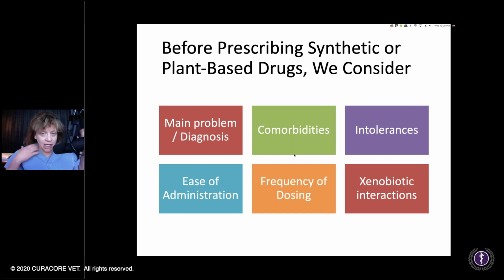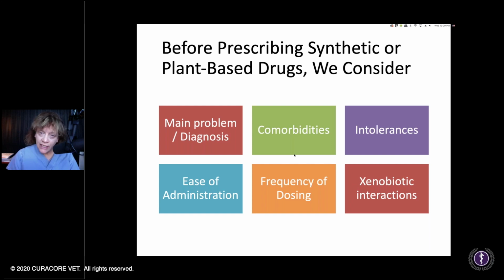Not what's the color of their tongue or what's their Chinese medicine pulse, because that's not going to give us anything reliable. What we need to know is the main problem or the diagnosis to the degree possible based on our myofascial exam and our general evaluation of the patient. But that's not all. We can't say, oh, cat has IBD or dog has neck pain, let's just give some curcumin or whatever, which is the active constituent in turmeric. We need to know the comorbidities.